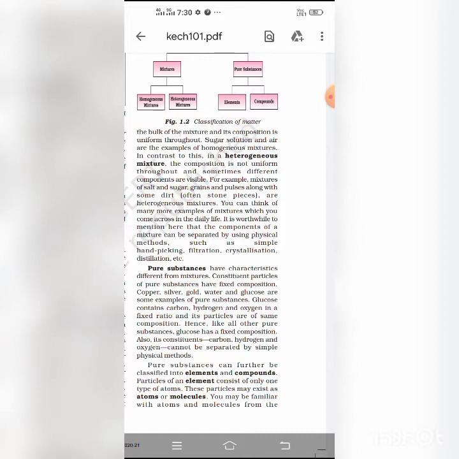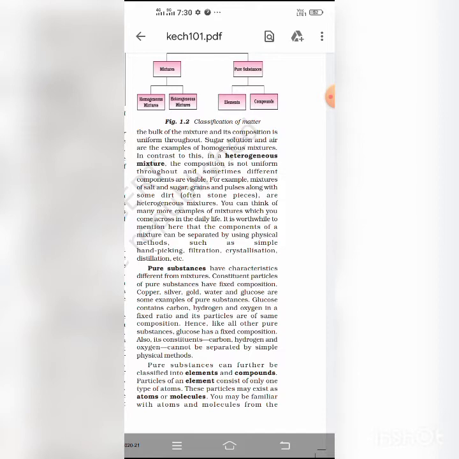Okay students, we have discussed all about matter. Matter may be of three states. We can classify matter according to their physical state. They may be solid, liquid, or gas. In the solid state, matter has fixed shape and volume.